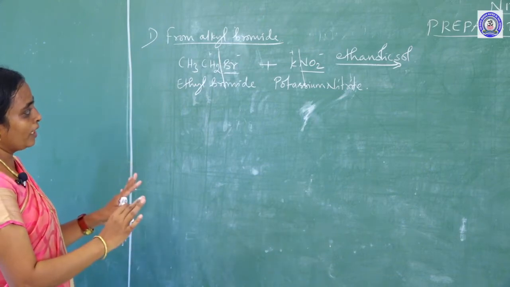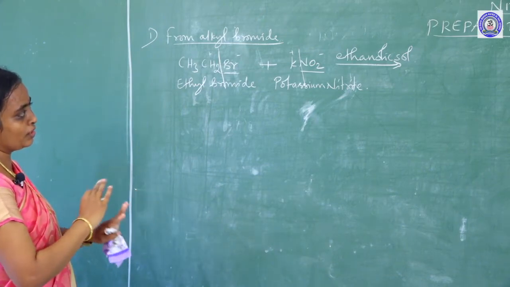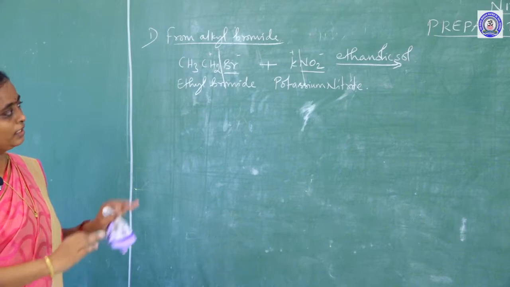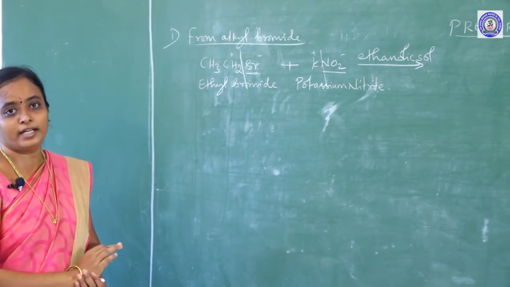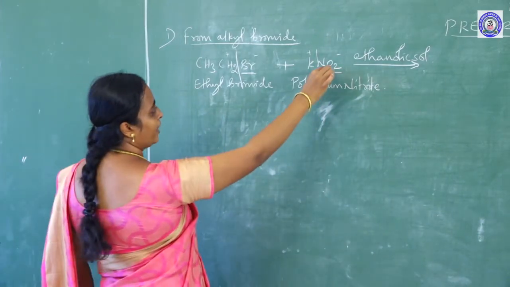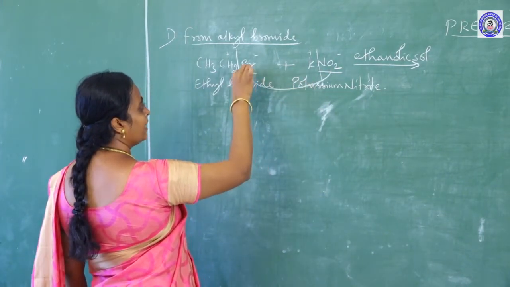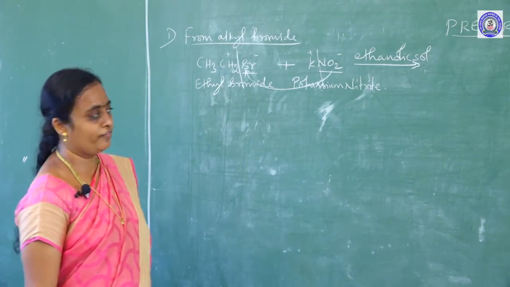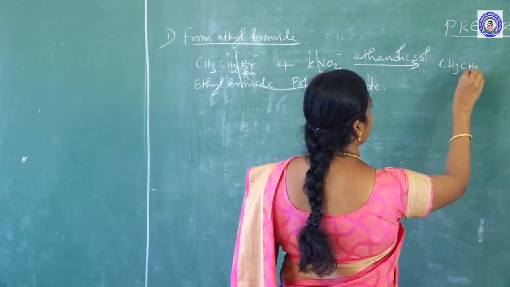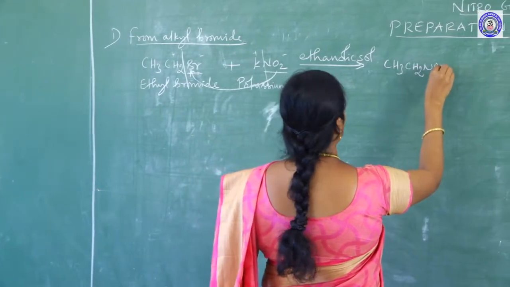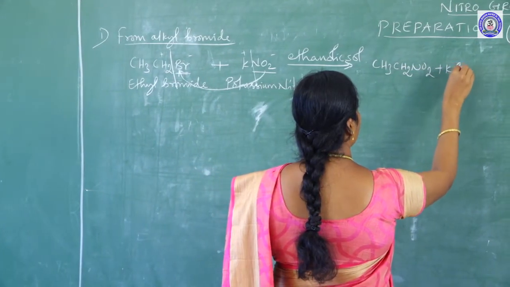So, here there will be an exchanging of the nucleophile. So, this reaction I will give the name nucleophilic substitution reaction. One nucleophile will go and displace another nucleophile. So, you will get CH3CH2NO2 plus KBr.